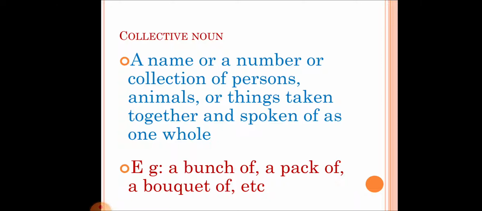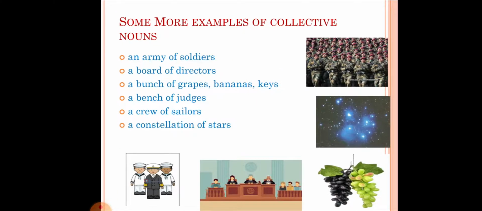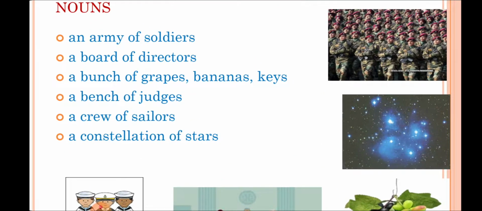For example, a bunch of, a pack of, a bouquet of. Now see here the spelling of bouquet. It is not bucket, but it is pronounced as bouquet. So these are the ways by which we speak the collective noun. Now let us see some examples to understand it in a better way.